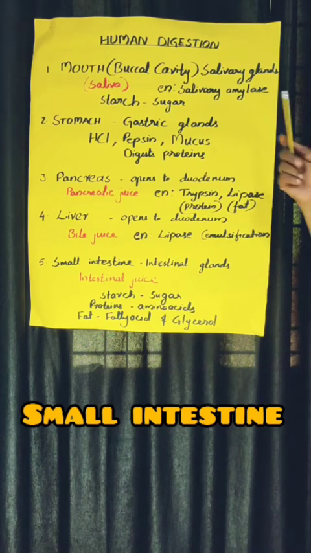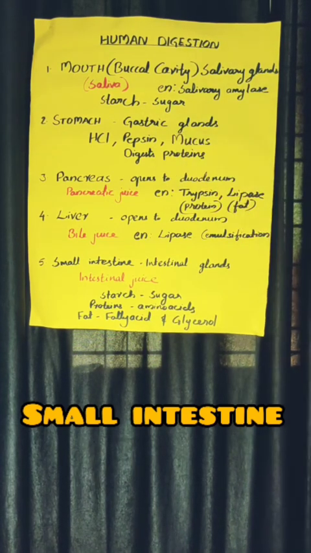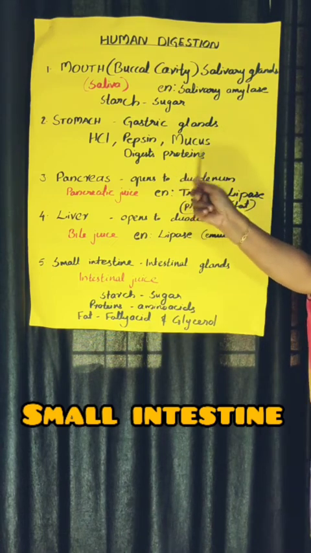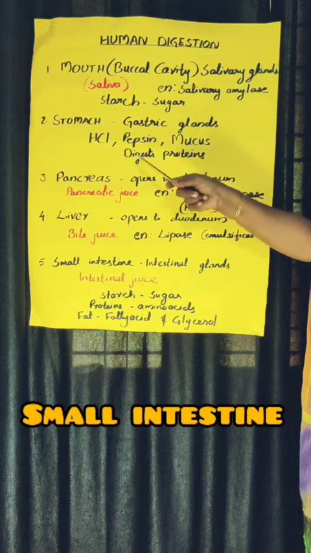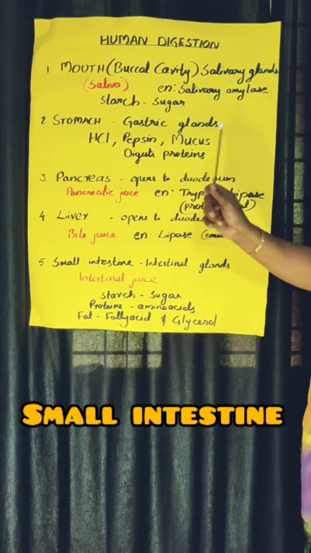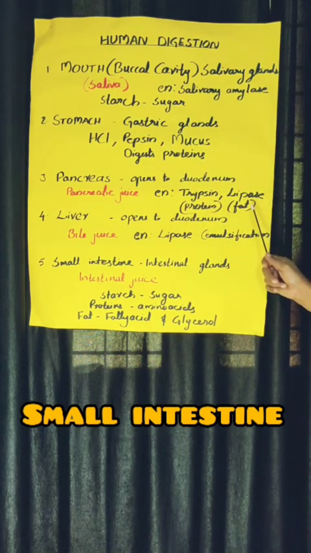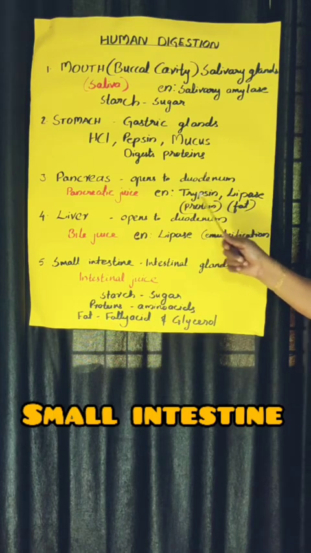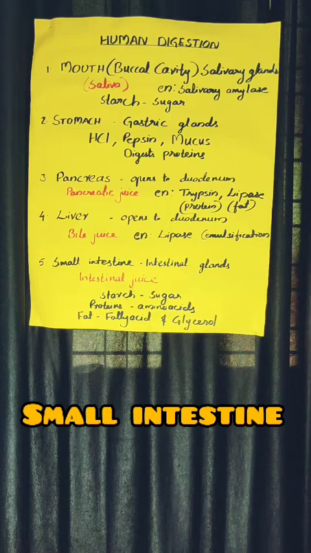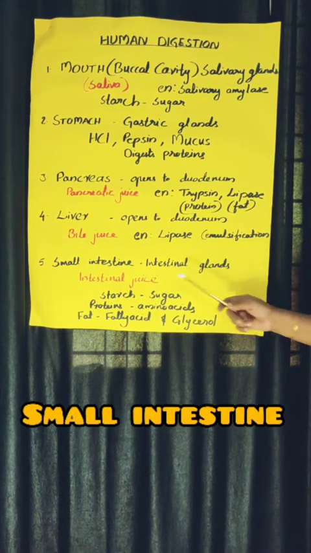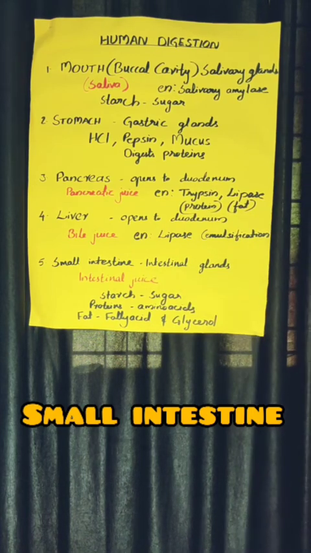It means some amount of starch will be digested into sugar, some amount of protein will be digested in the stomach, then some amount of fat digestion will start here, and later the complete digestion of nutrients will take place in the small intestine.